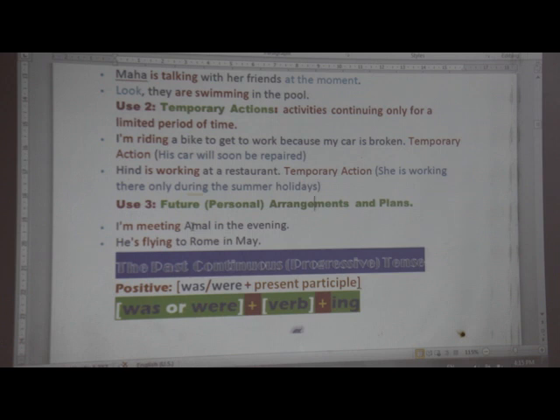So this is an arrangement. Now, he's flying to Rome in May, so he has the ticket with him. So he's flying, or here it is in the contraction form. The full form is he is flying. Here it is a contraction form. He's flying to Rome in May.